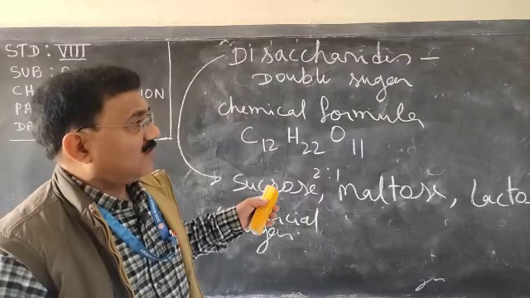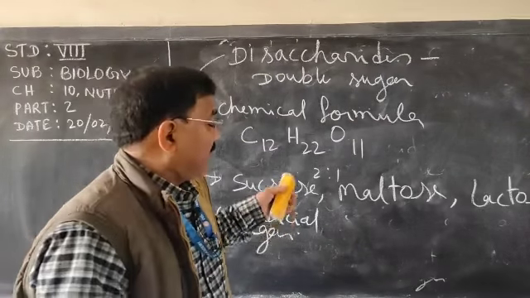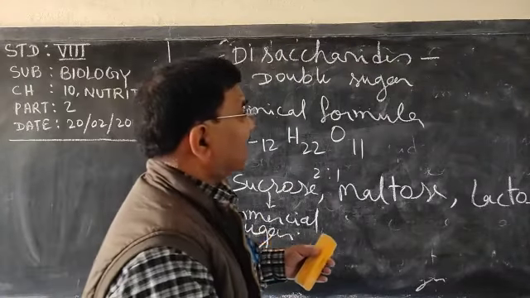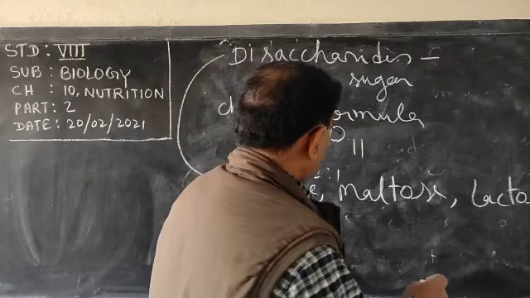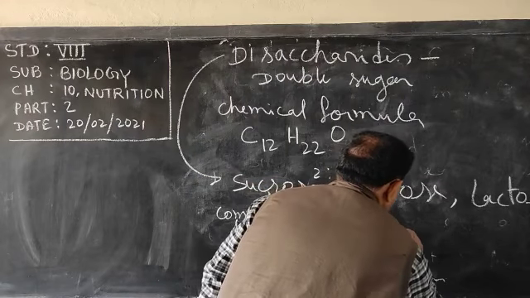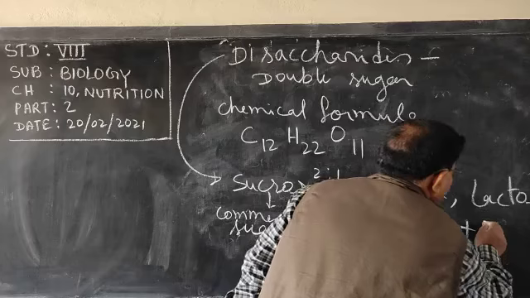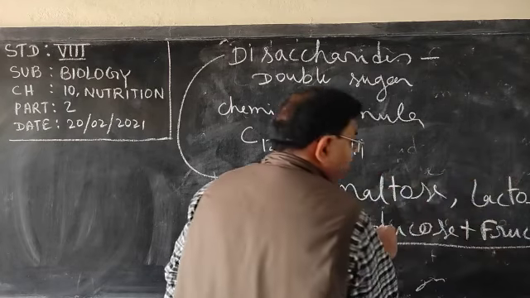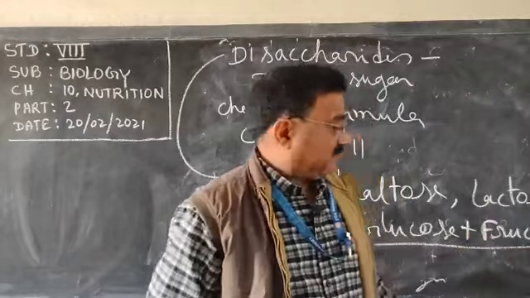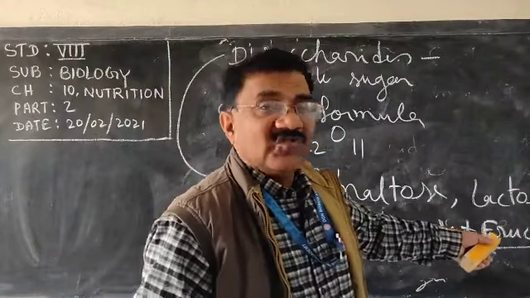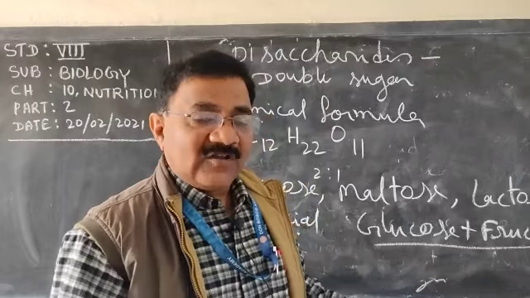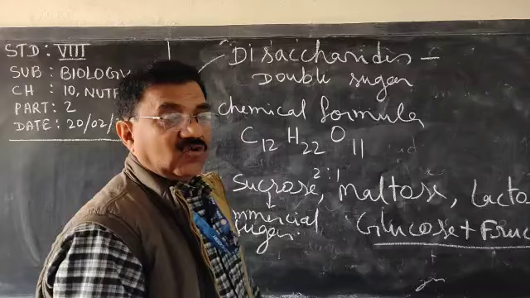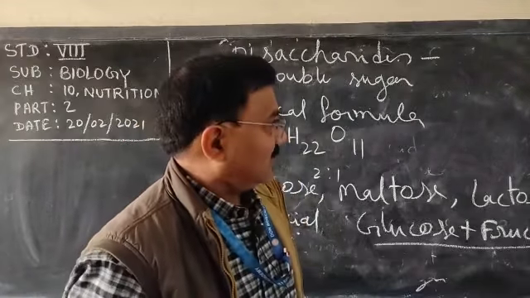Very clear or not? And since it is a double sugar, which two sugars are there? The two sugars are glucose plus fructose. These two sugars are present together, so it becomes a double sugar, called disaccharide or sucrose or commercial sugar.